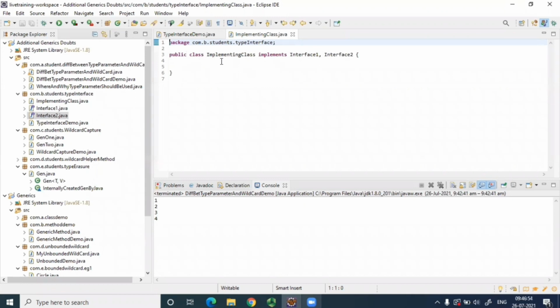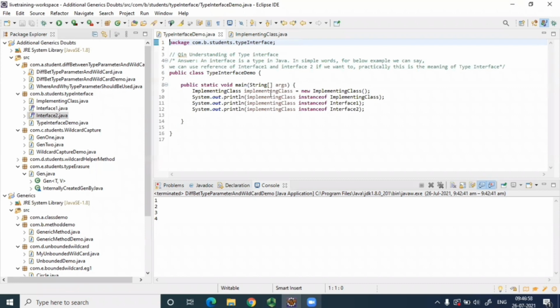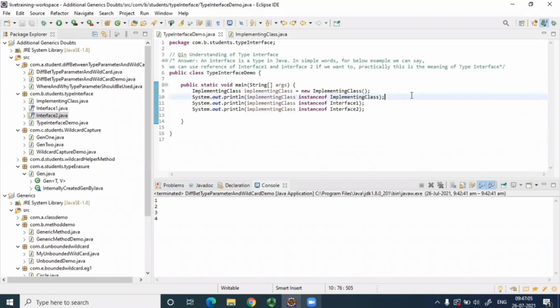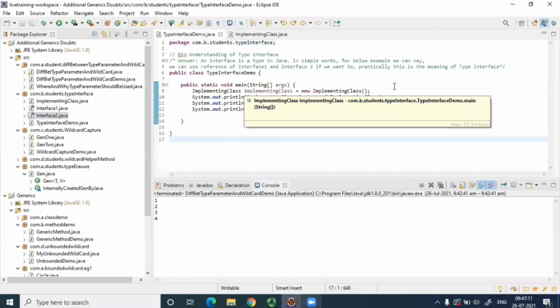So this is a simple class implementing these two simple blank interfaces, and we just instantiated this class. What will be the output of instanceof? This will obviously be true, right? The first statement, line number 10, because it's the object of this, it will be true, right?